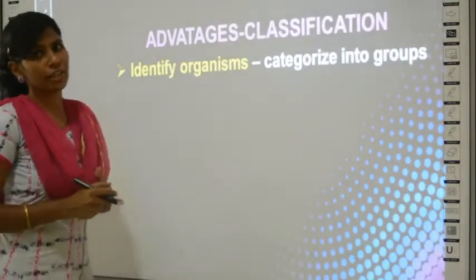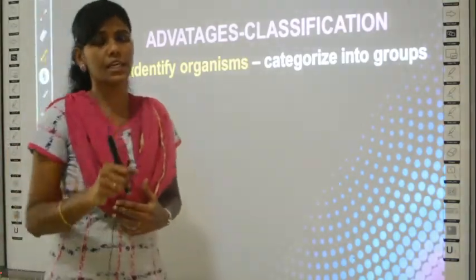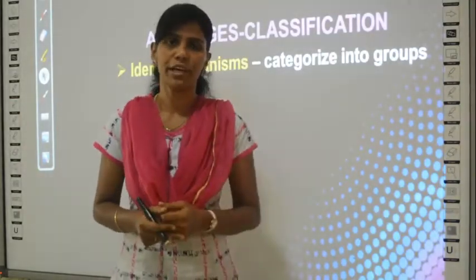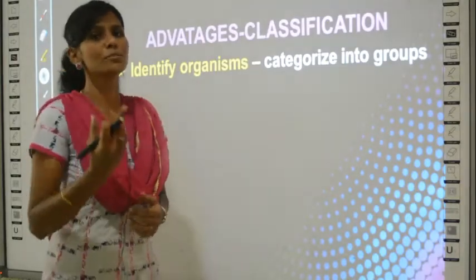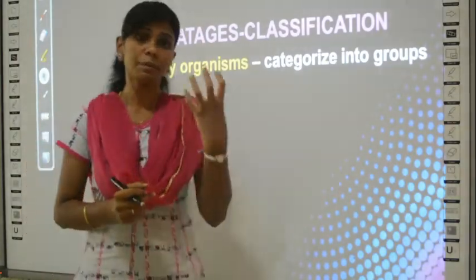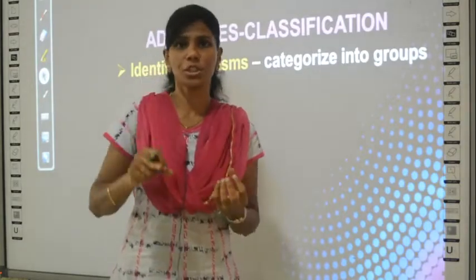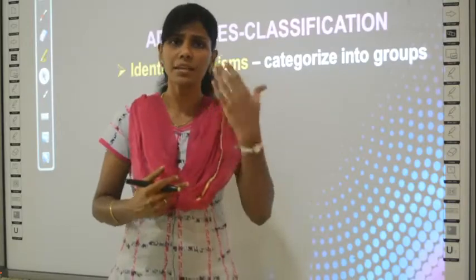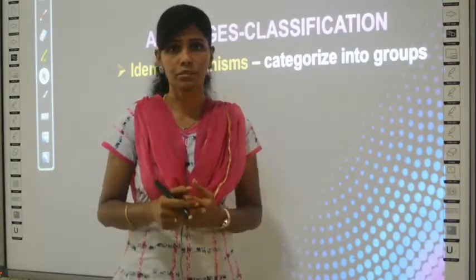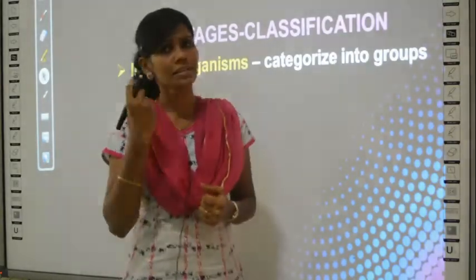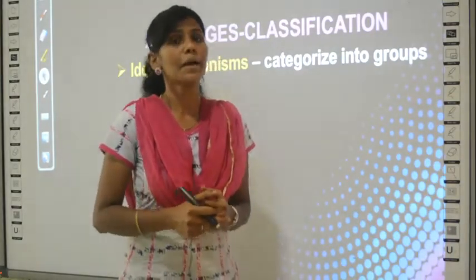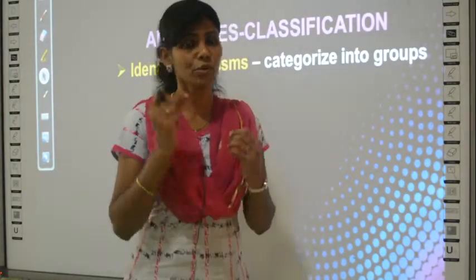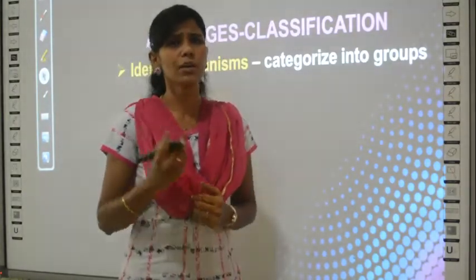So you can identify the organisms. Only when you study the characteristics of some plant, you can identify it. How will you call a rose plant a rose plant? How do you know? You know they produce flowers of a specific shape, no? By seeing the property or by learning. Since you are seeing it in your day-to-day life, you can identify a rose. Suppose you don't know some plant's name, but you know only the properties of what you don't see in your daily life, no? If you hear the name of such a plant, how will you identify that plant?